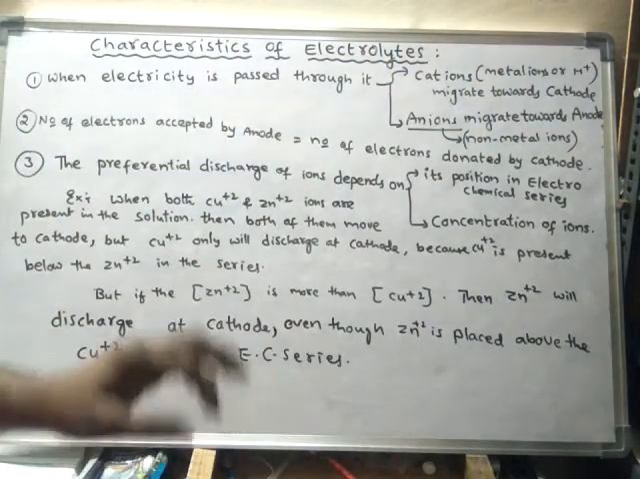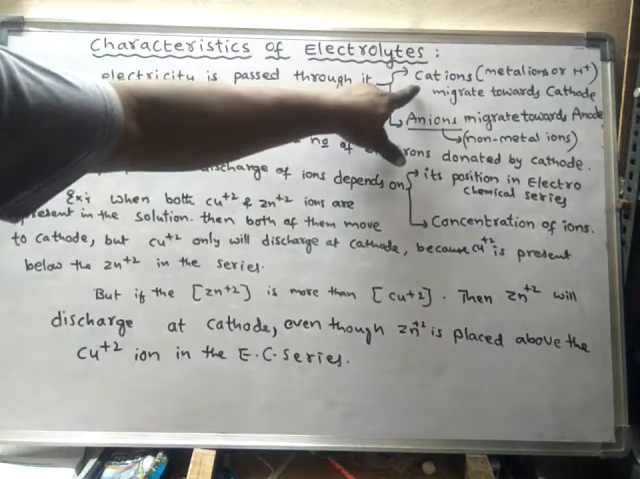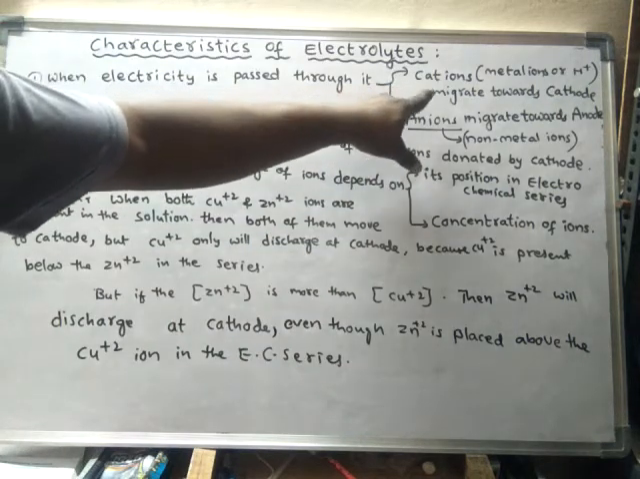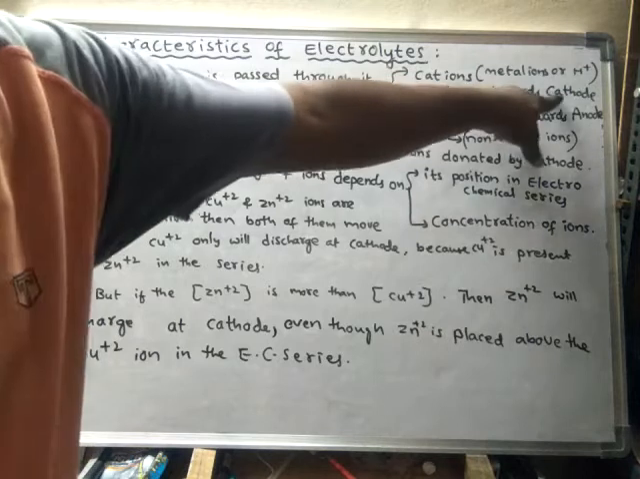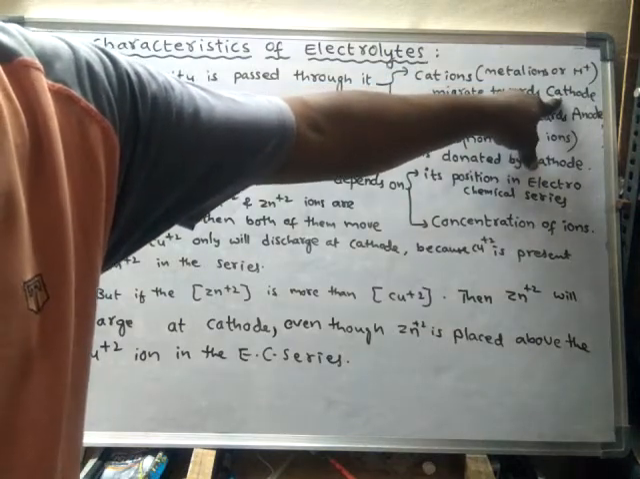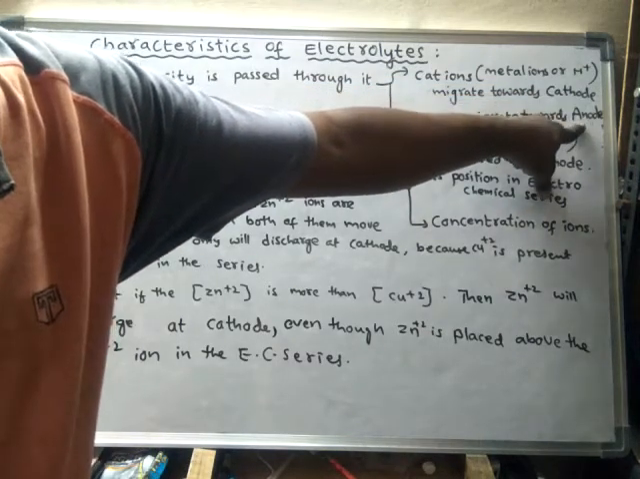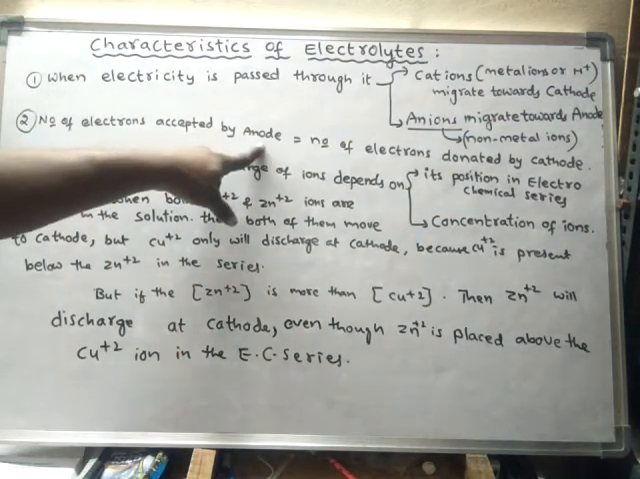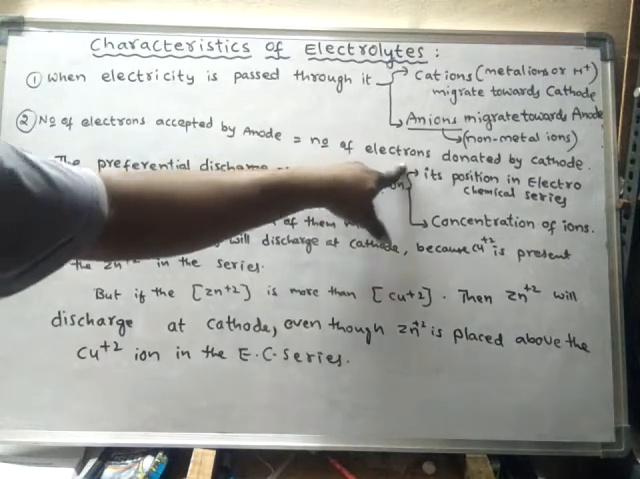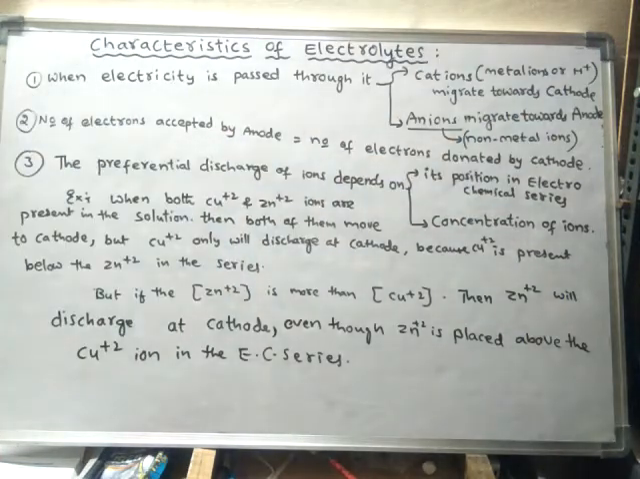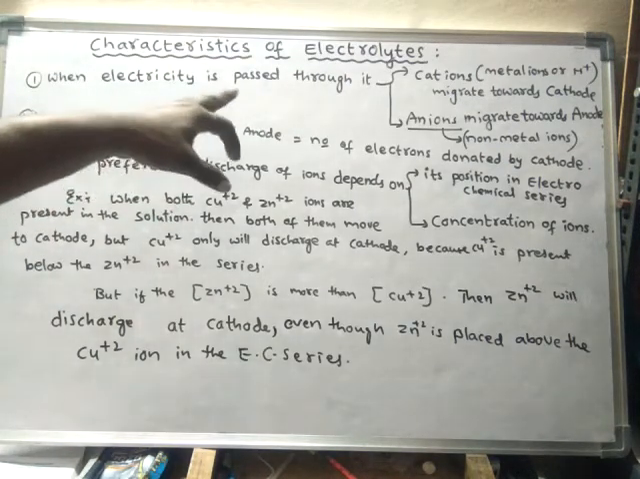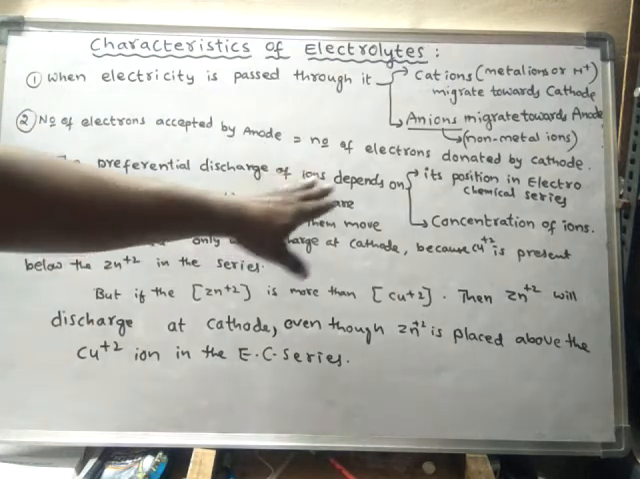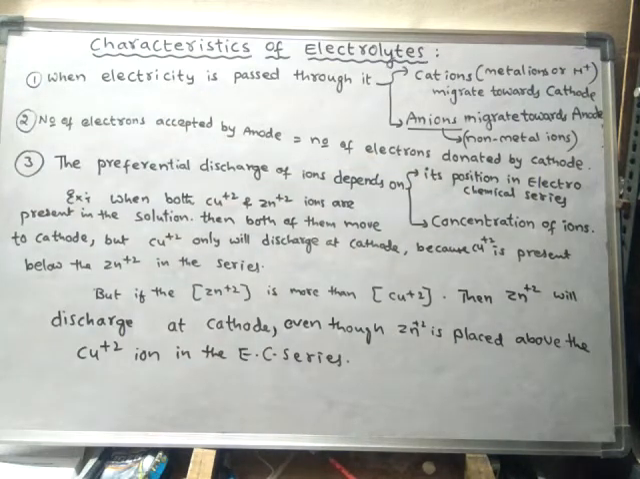The interesting thing is the number of electrons given by the cathode is exactly equal to the number of electrons taken by the anode. The number of electrons accepted by the anode will be equal to the number of electrons donated by the cathode. So that is important. During the process of electrolysis, the number of electrons accepted by the anode will be exactly equal to the number of electrons donated by the cathode.